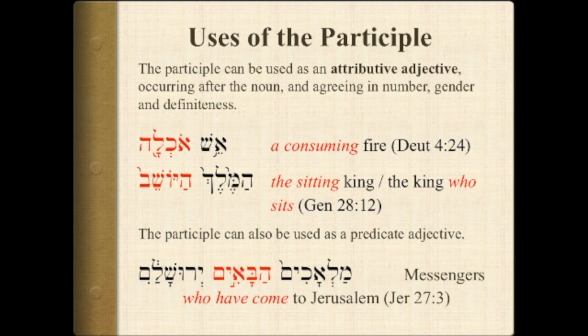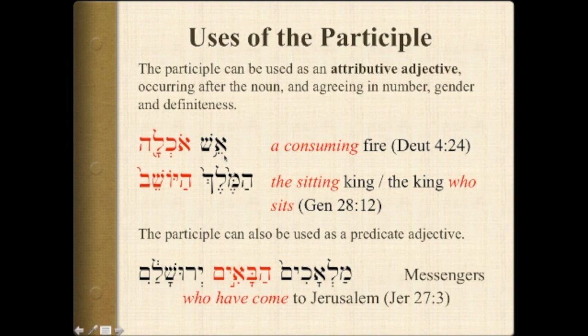The participle can be used as an attributive adjective. If you haven't listened to the video on attributive adjectives, you might want to do that first. An attributive adjective, and a participle being used in that way, happens after the noun, and it agrees in number, gender, and definiteness.